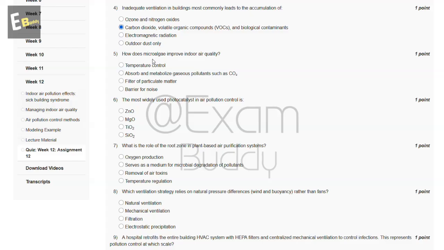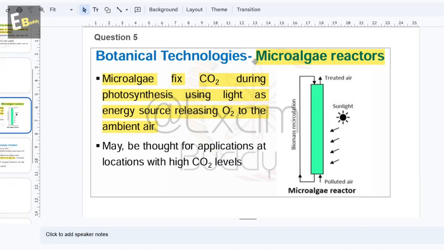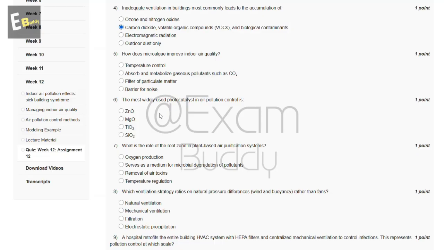How does microalgae improve indoor air quality? So these are the options. And now let's check the answer of our fifth question. So question fifth, botanical technologies, microalgae reactors. So microalgae fix CO2 during photosynthesis using light as energy source, releasing O2 to the ambient air. So the answer of our fifth question is B, absorb and metabolize gaseous pollutants such as CO2.